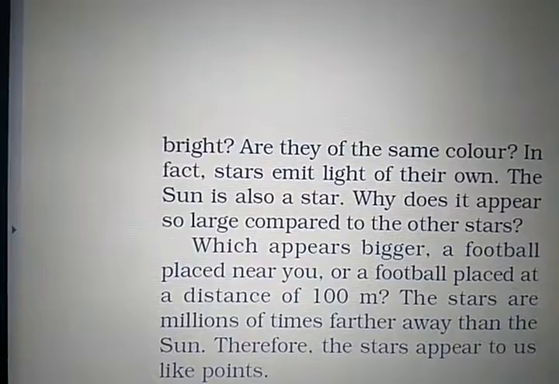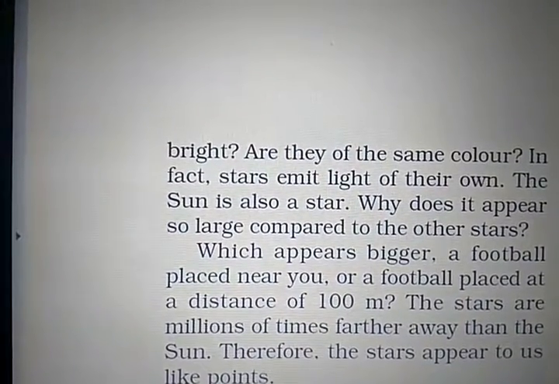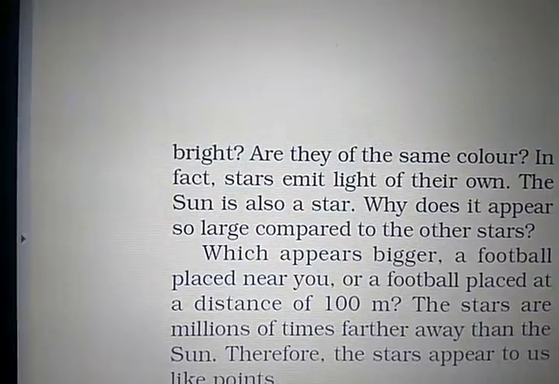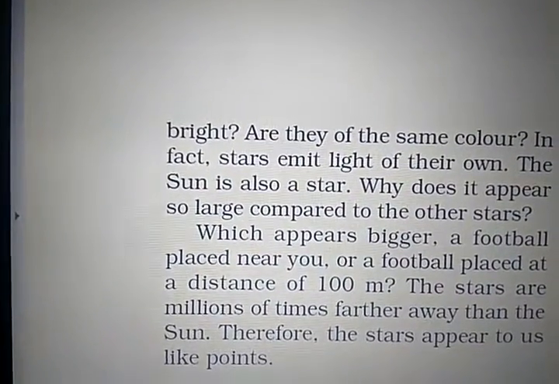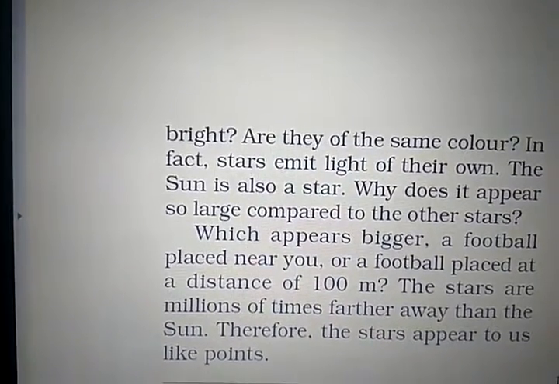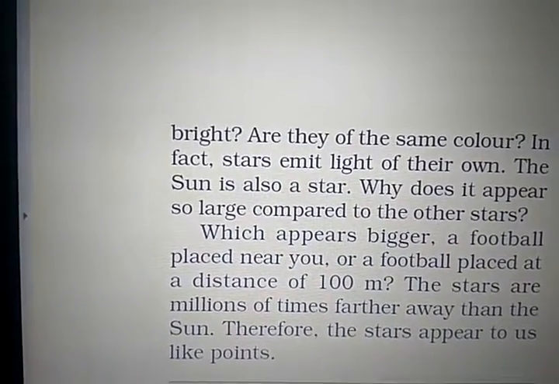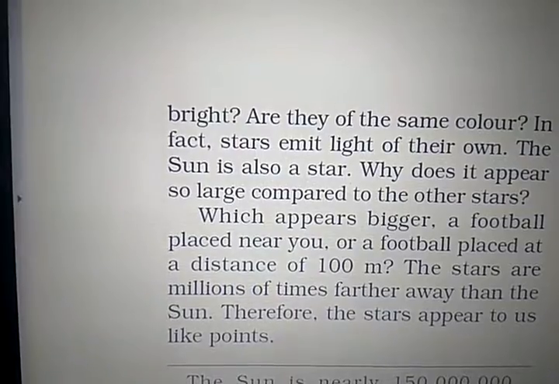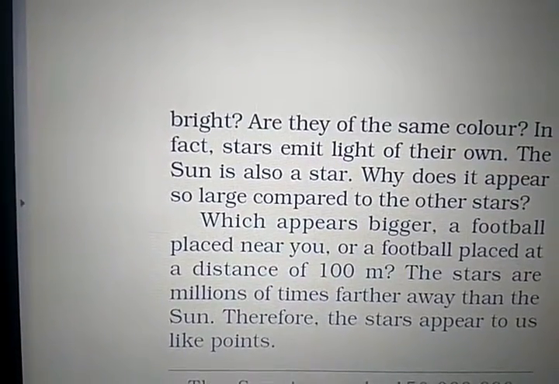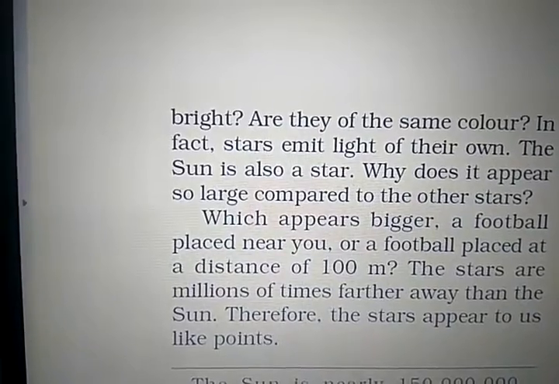Other stars are 10 times bigger or more than 10 times bigger than the sun. So, which appears bigger, a football player near you or a football player at a distance of 100 meters? The stars are millions of times farther away than the sun. Therefore, the stars appear to us like points.